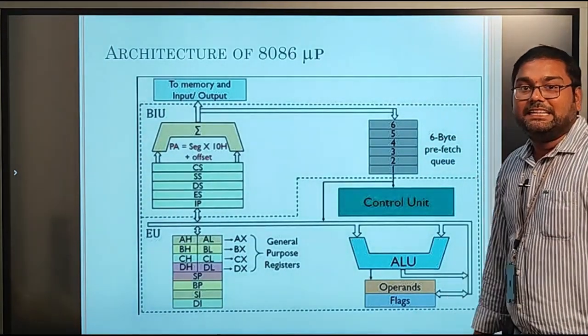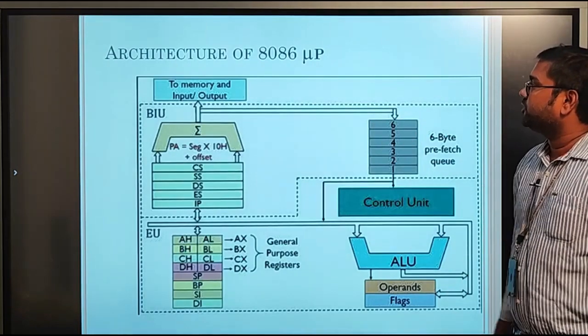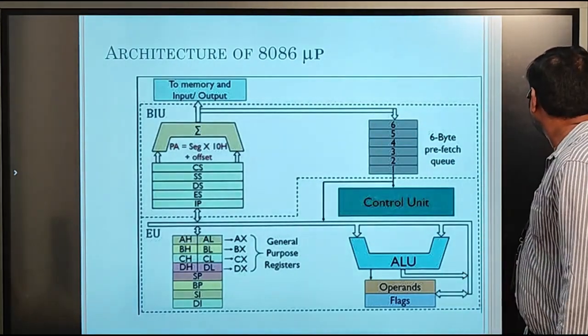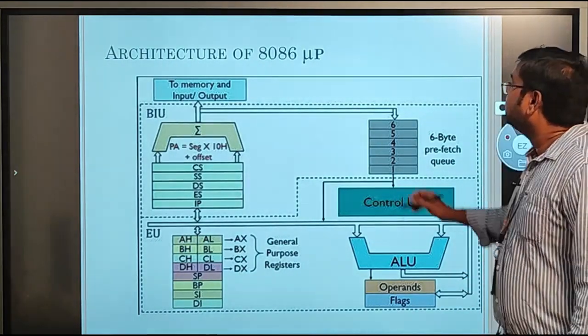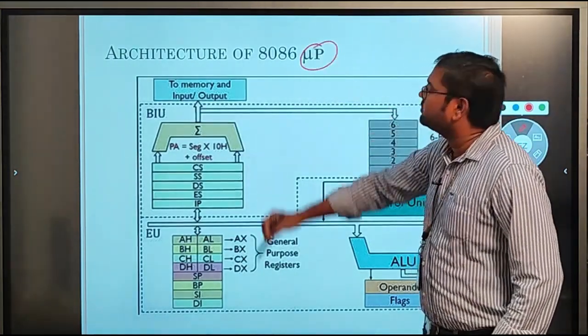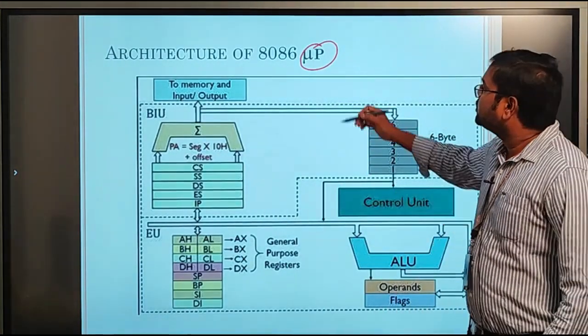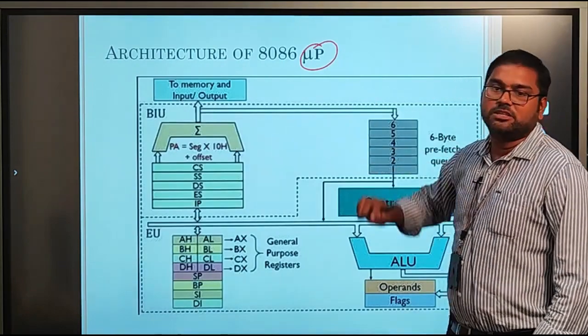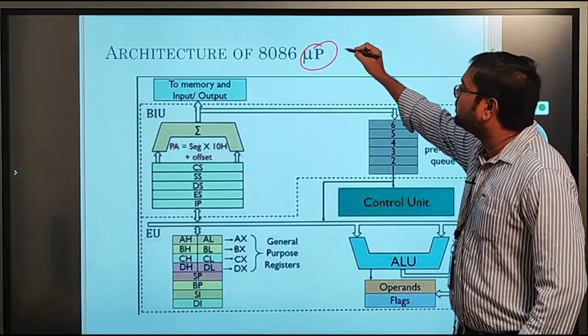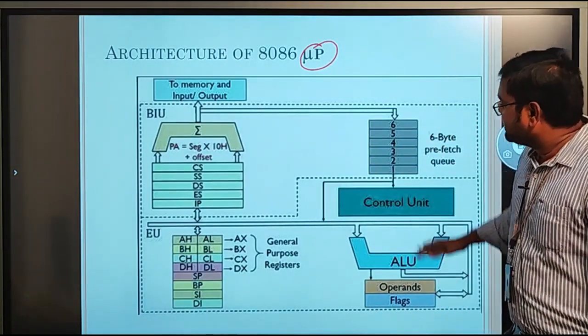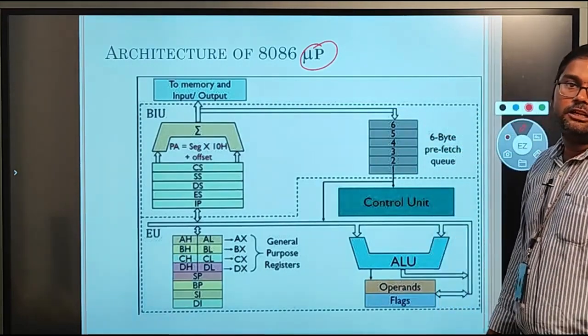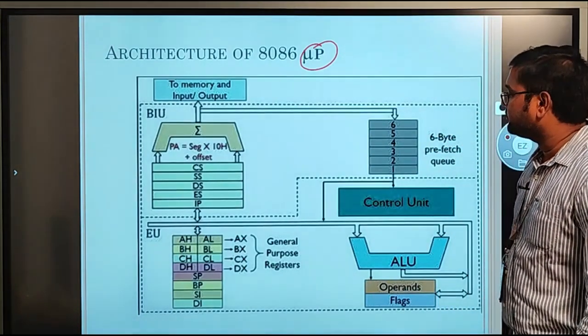And this is the complete internal architecture of the 8086 microprocessor. This is a shortcut form for the microprocessor, that is mu p. Micro is indicated by mu, and p means processor. So this is the shortcut word for the microprocessor. And this figure shows the complete internal architecture of the 8086 microprocessor.